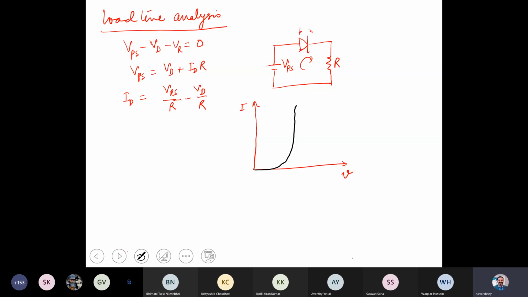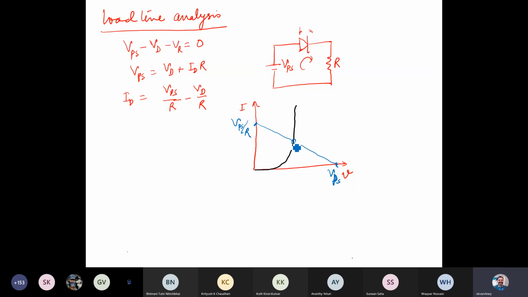Right, so if VD is 0, VPS would be your ID into R, of course, and ID we can find out. So ID would be simply VPS over R, right? So that's if VD is 0, ID is simply VPS over R. So we can draw a line here. So that's the line, basically. So this point is simply VPS over R, and this point is the VPS power supply.